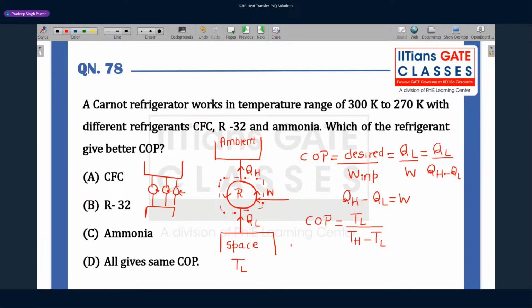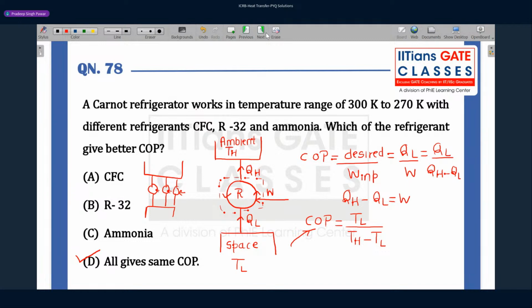And we know that COP of the Carnot cycle depends only on the temperature of the medium, that is, the temperature of the refrigerating space and the ambient, TH. It is independent of the working fluid. So if you have three refrigerating cycles operating between the same temperature limits, all will have the same COP, because the COP of the Carnot cycle is independent of the nature of the working fluid. So all will give the same COP. Option will be option D.